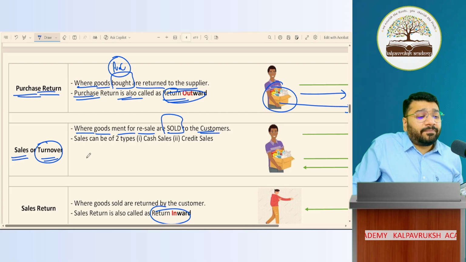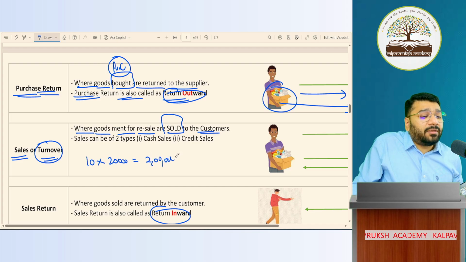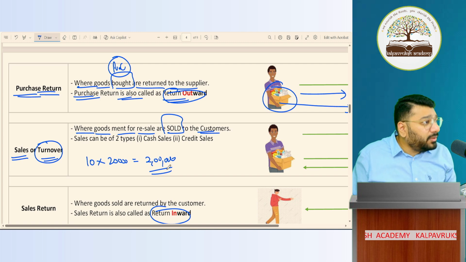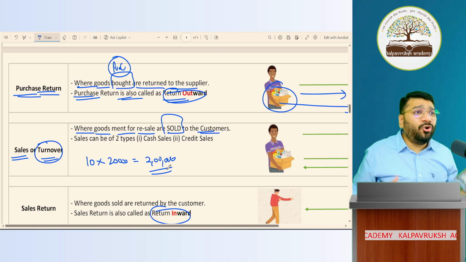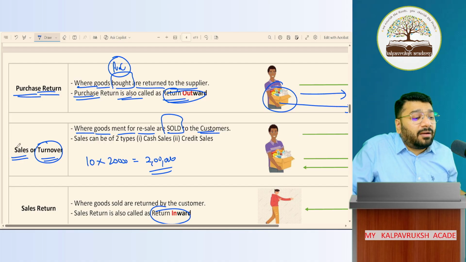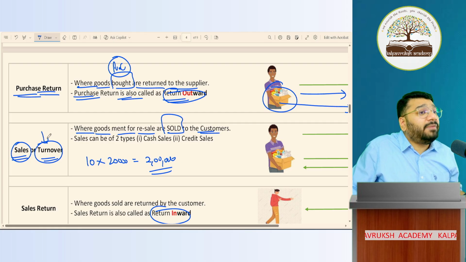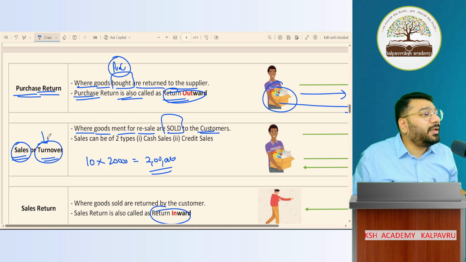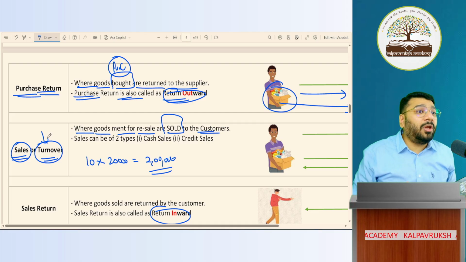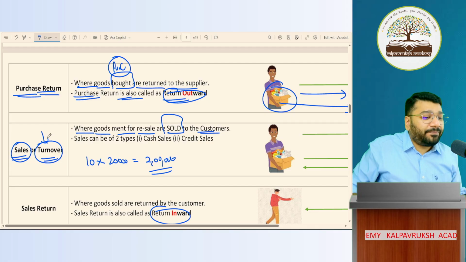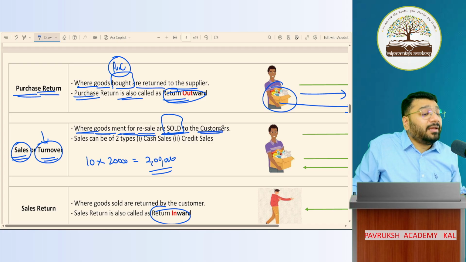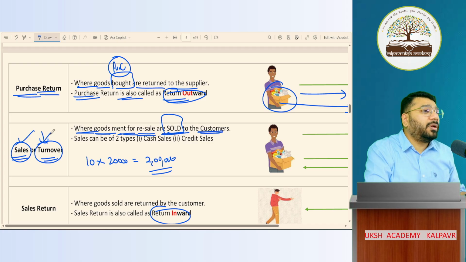Let's suppose I have 10 students, each one paying me 20,000 fees. What is my turnover? 2 lakh rupees. Can I call this a sale? Am I selling something to you? No. So sale is a term that we use for goods business. But turnover is a term that we use for both goods or services. So turnover is a broad terminology in comparison to sales. The goods which are meant for resale and are actually sold to customer, that is called as either sale or turnover. Got it?